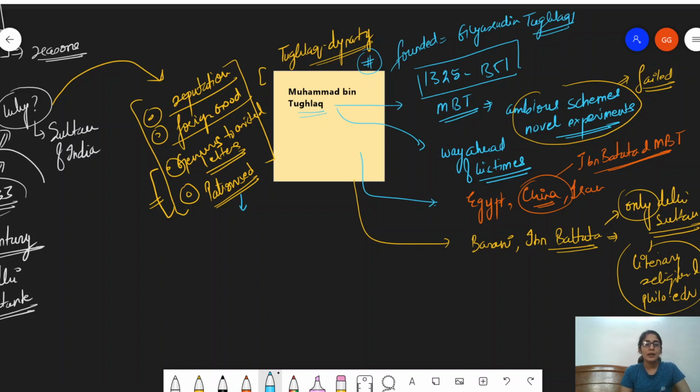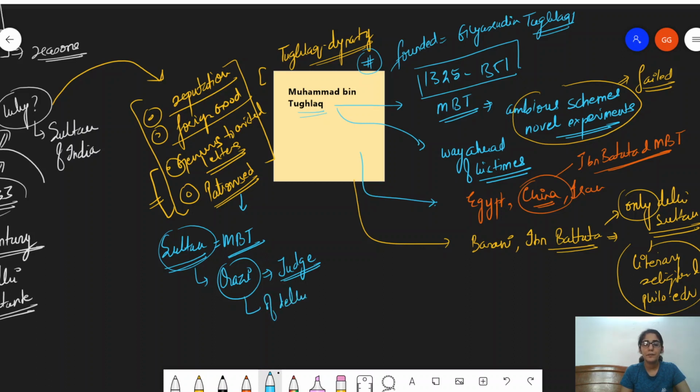Now, when he came to India, the Sultan was extremely impressed by him. Who is the Sultan here? The Sultan is Muhammad bin Tughlaq, right? The Sultan was immensely impressed by his stories that he had traveled around the world and visited all these places, the ones that we just enumerated. As a result, the Sultan was so impressed that he gave him the position of a Qazi. Now, what exactly is a Qazi? A Qazi is basically a judge. So he was appointed the Qazi of Delhi, which of course made him stay in India for a significant period of time.